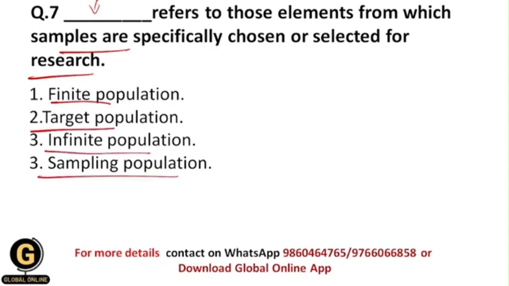So obviously students, now all of you understood that the correct answer should be second, that is target population. Understand over here that whenever a researcher wants to study any kind of population, that population would be a target population for that researcher, because a researcher only intends to target that population only, and wants to study only that population, not other populations.